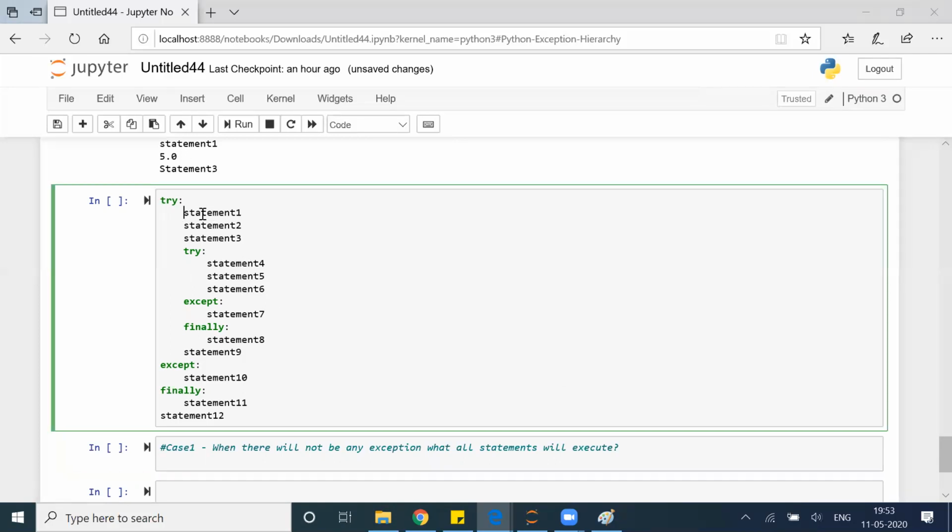So statement 1 is fine, perfect, no issues. Statement 2 will run fine, perfect, no issues. Statement 3 will run fine, perfect, no issues.